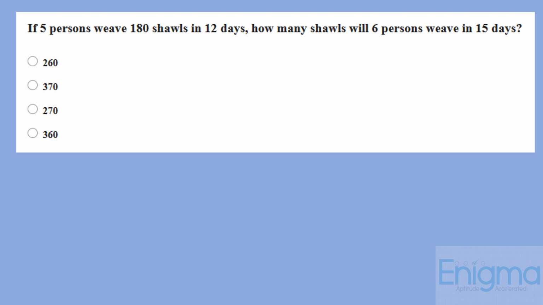If 5 persons weave 180 shawls in 12 days, how many shawls will 6 persons weave in 15 days? Now, the concept can be solved by this formula: W1 upon W2 is equal to M1 D1 upon M2 D2. Here, we have to find out W2.